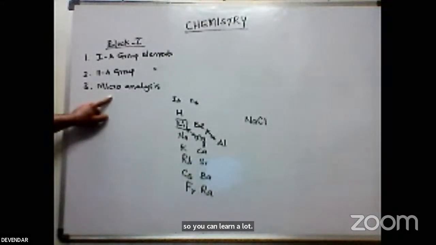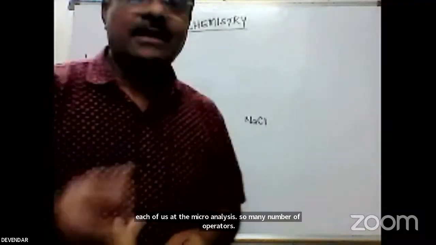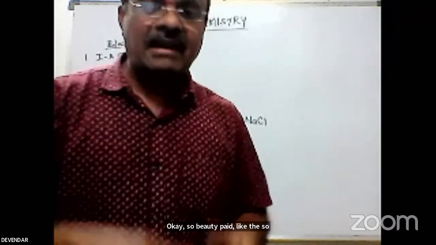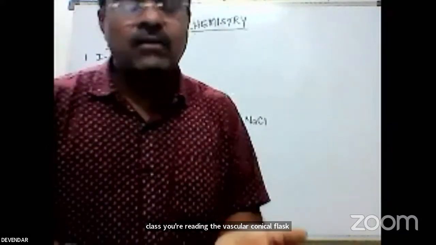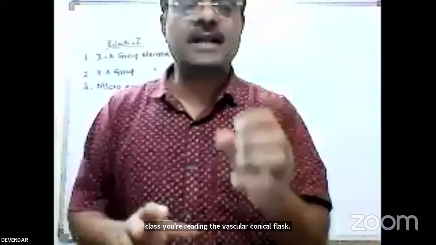In the examination, they will ask what are the apparatus used in microanalysis. There are many: test tube, spatula, cork, burette, pipette, watch glass, conical flask. You have to draw the shapes of the apparatus used for identifying in microanalysis. Microanalysis means you have to identify the cations and anions.